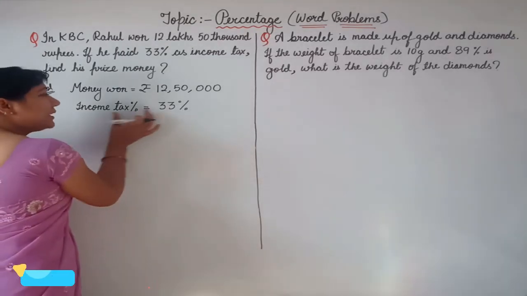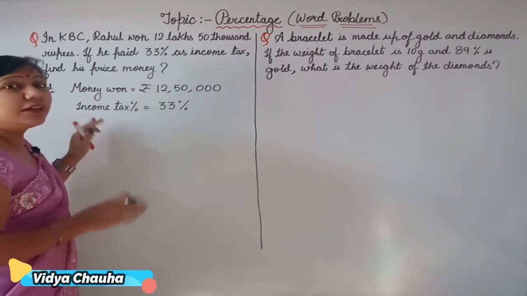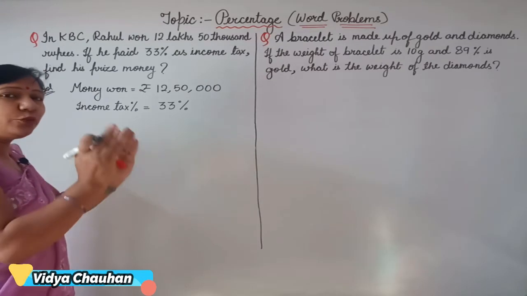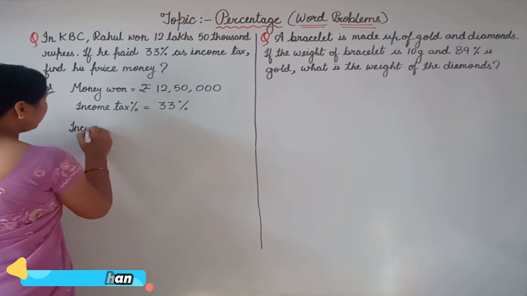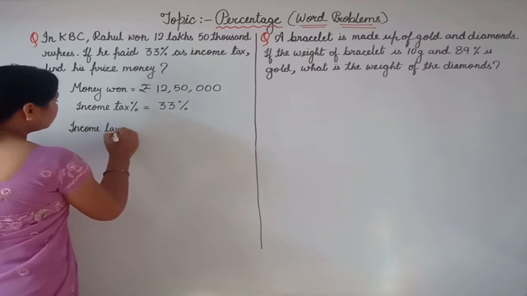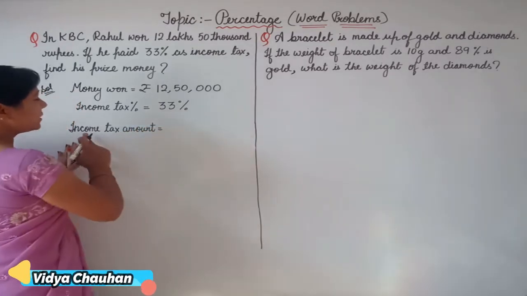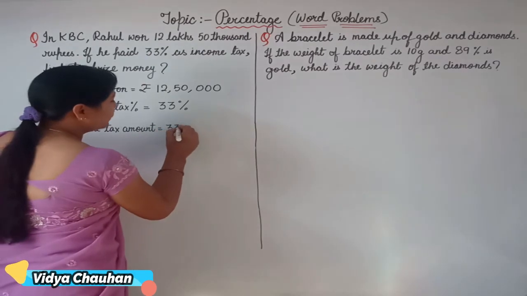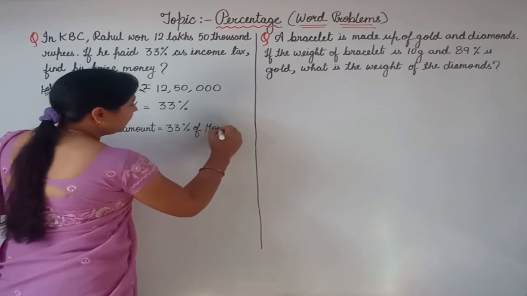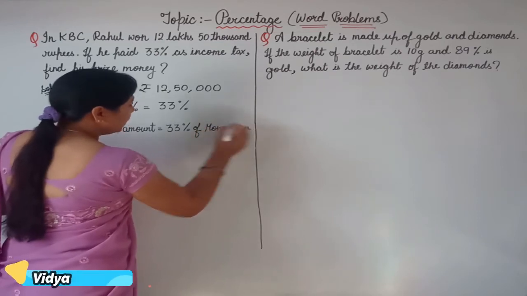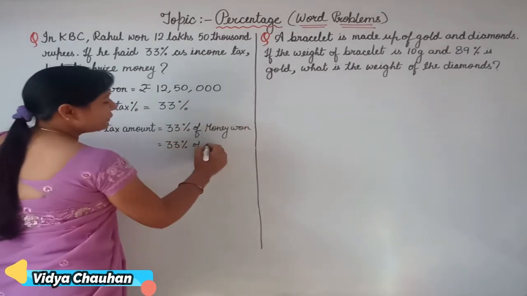Now, since the percentage of income tax is given to you, what will we find next? We will find the amount which he paid to the government as tax. So income tax amount. So let's check out how much he paid as income tax. So income tax amount is equal to 33% of money won. That means 33% of the total money, which is